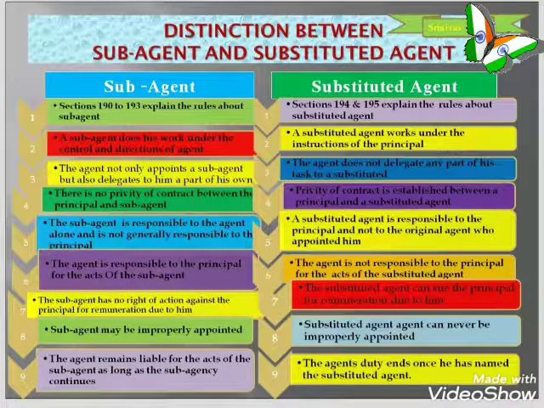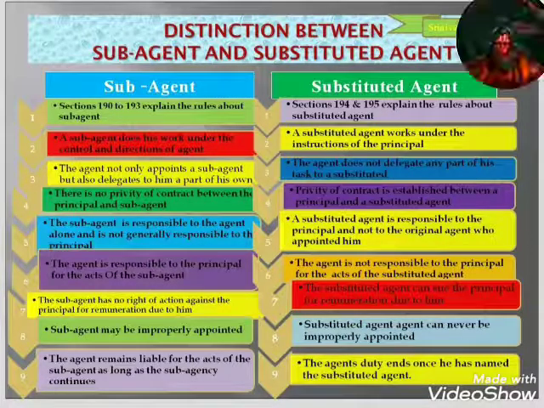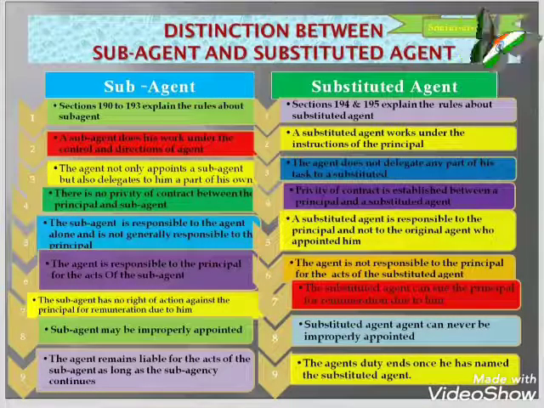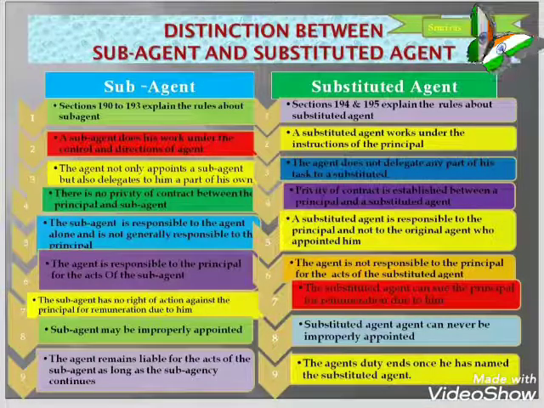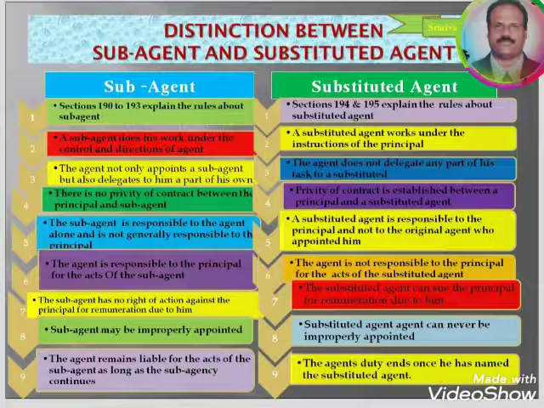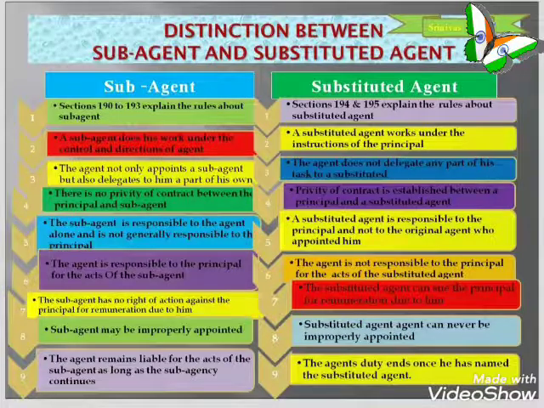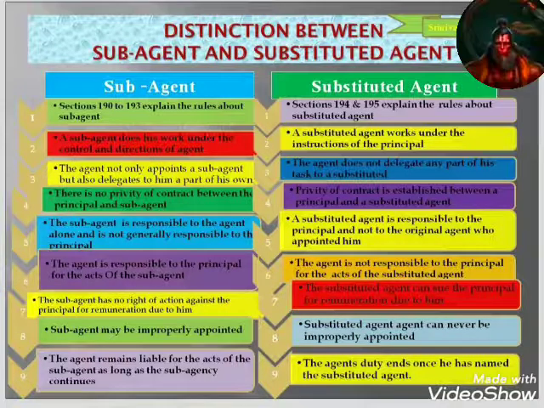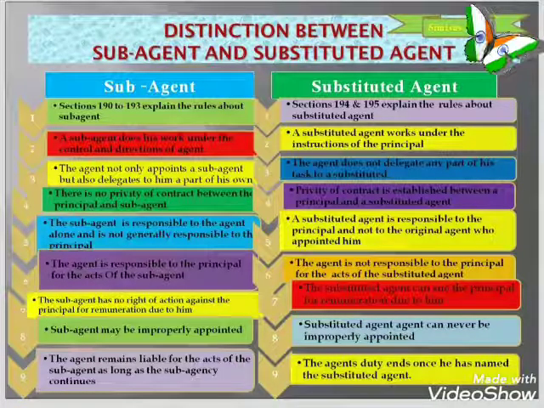There is one another difference under substituted agent. Where an agent holding an express or implied authority to name another person to act for the principal in the business of agency has named another person, such a person is not a sub-agent but an agent of the principal for such part of the business of agency as is entrusted to him, and is commonly known as a substituted agent.